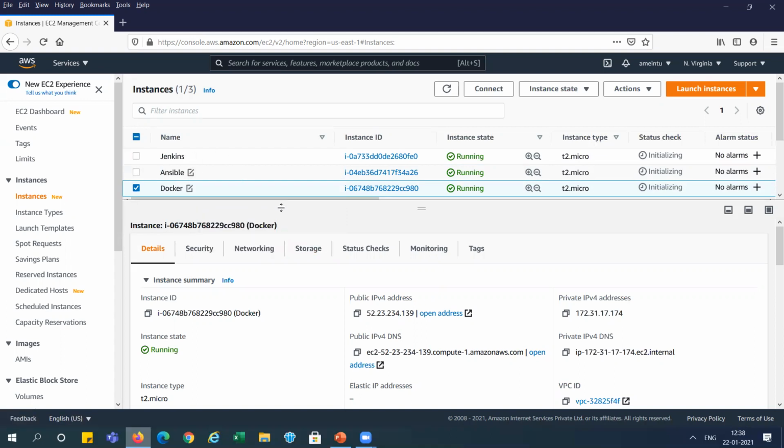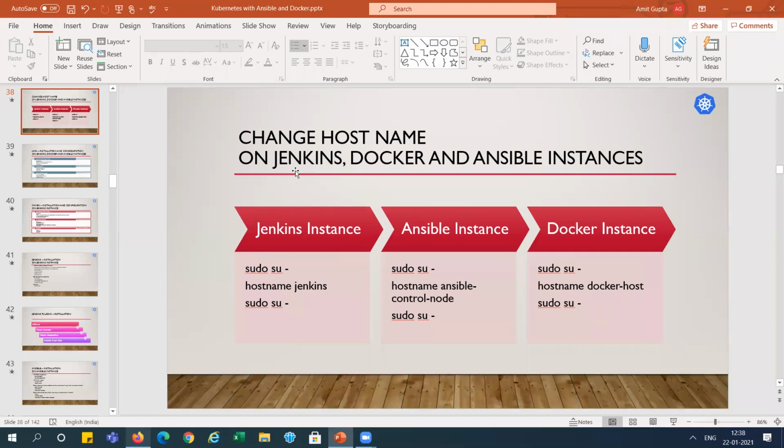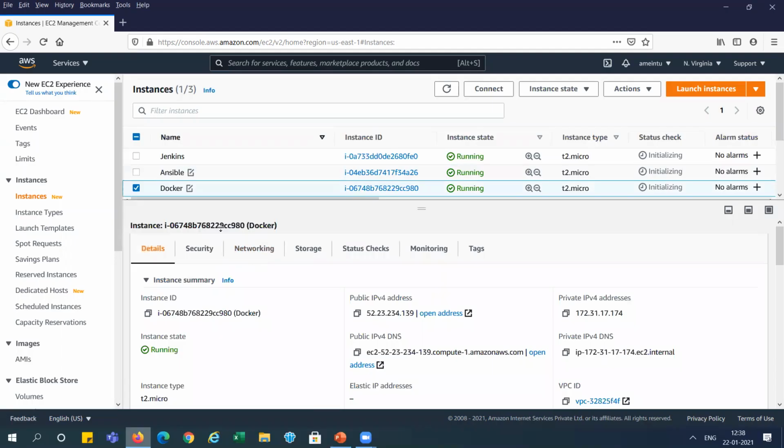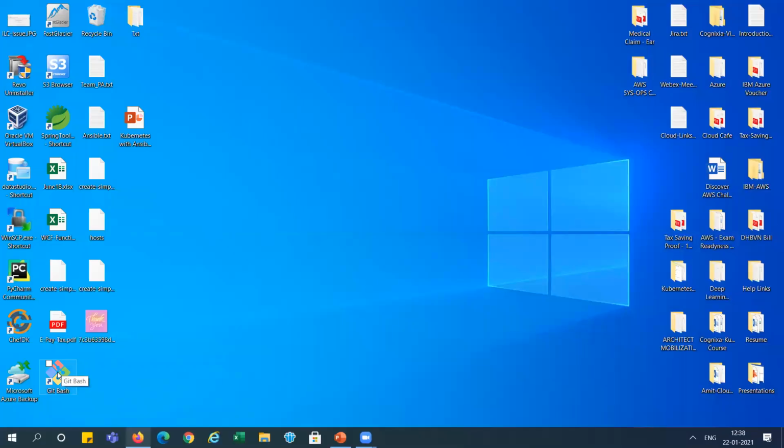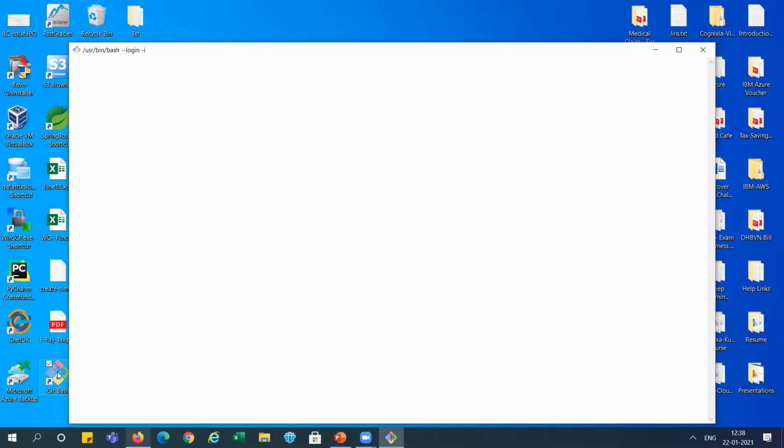Now you can see we have 3 systems here as per this, and we need to change the host name, because when we connect, we are not able to recognize them without changing the host name. So I am connecting via Git Bash here. You can use PuTTY or any other tool, whatever you want.